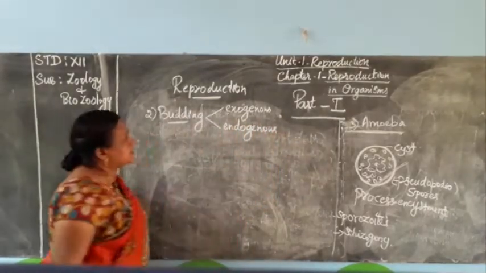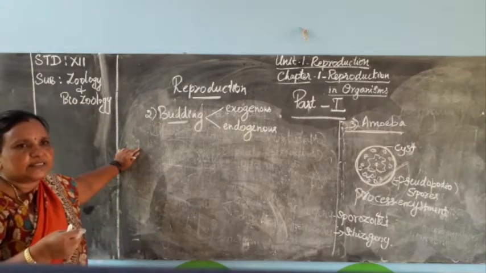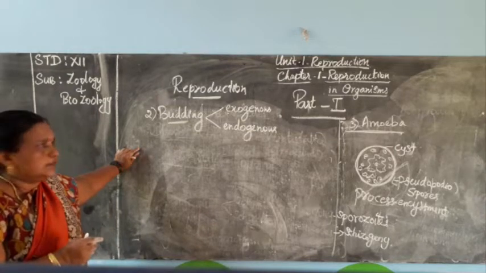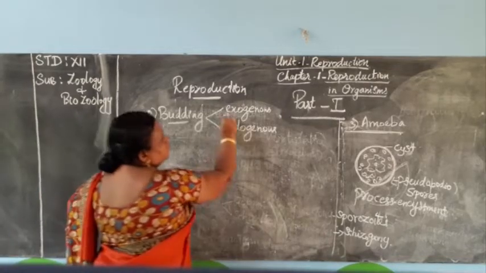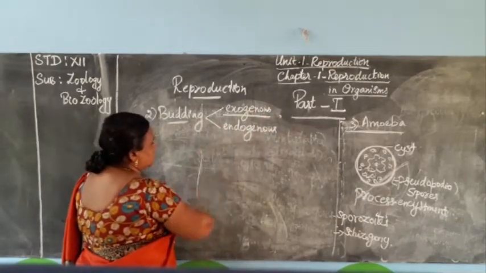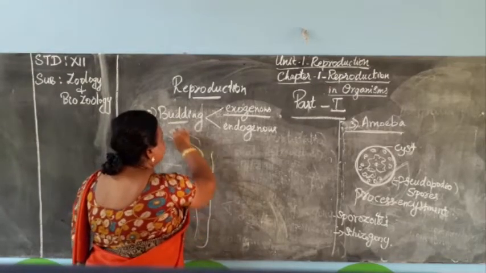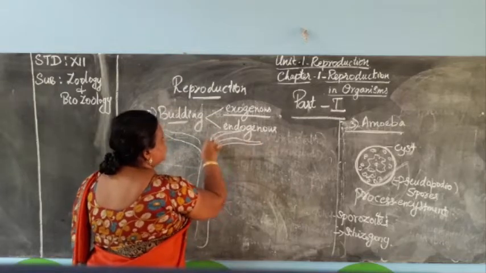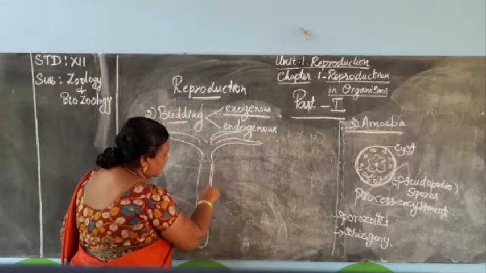In exogenous budding, we know all multicellular organisms are made up of two layers in their body wall, the ectoderm and the endoderm. In Hydra, tentacles are there.